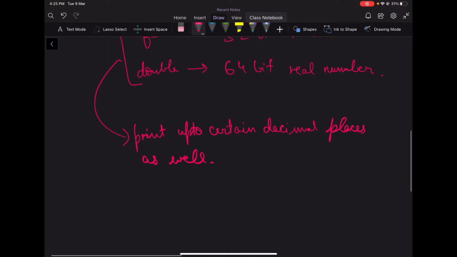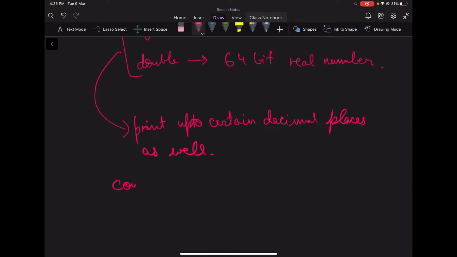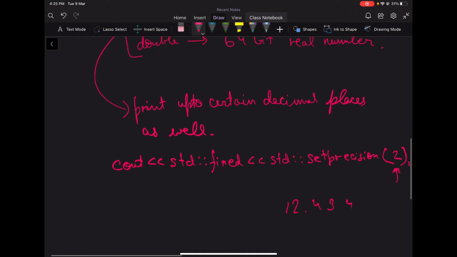For that, we just have to write cout, and then we have to write std::fixed, and then std::setprecision, and suppose that we write 2. What it will do is set the precision to up to 2 decimal places only, right? So if we have something like 12.434, this precision will give only 12.43. So up to 2 decimal places it would be precise. And this is how we do it.